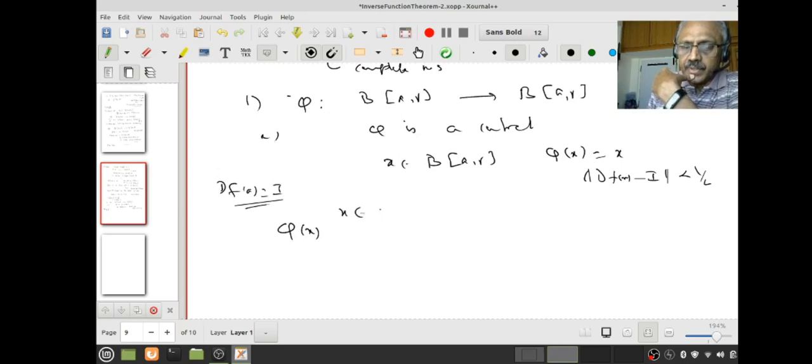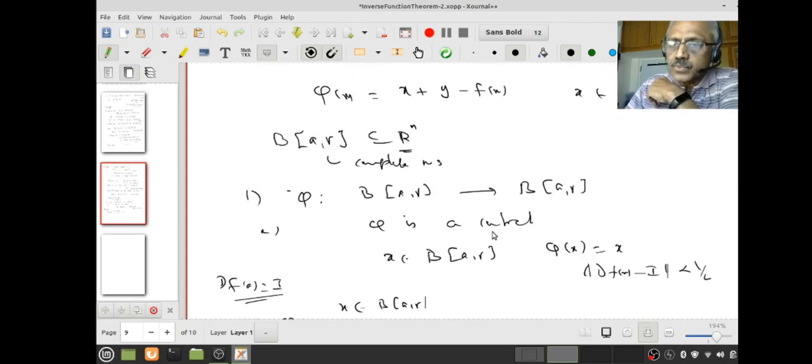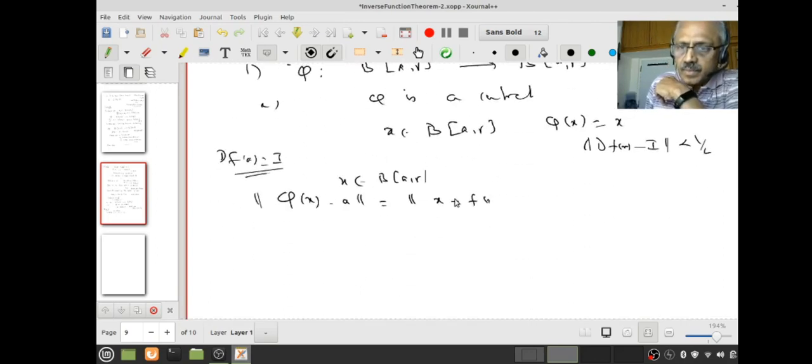Take x in BAR, and then I have to say phi x belongs to BAR, therefore I have to estimate this. But what is this? This is x minus fx plus y, plus y minus fx minus a.